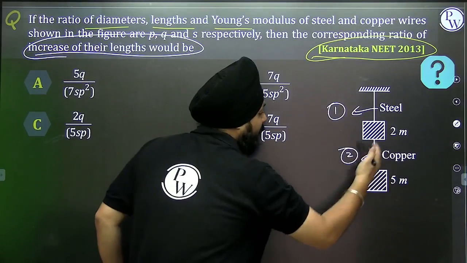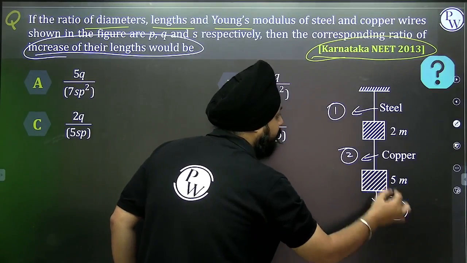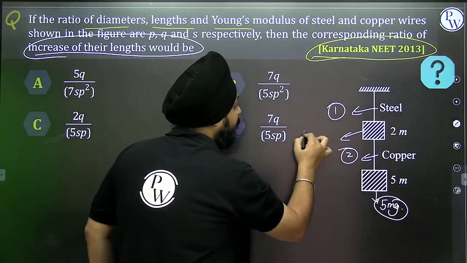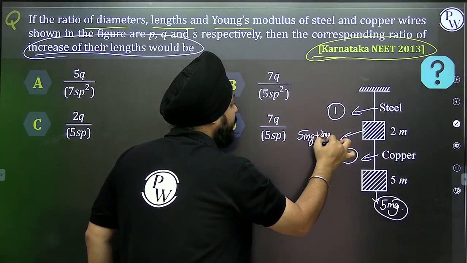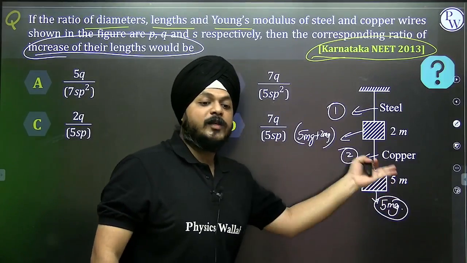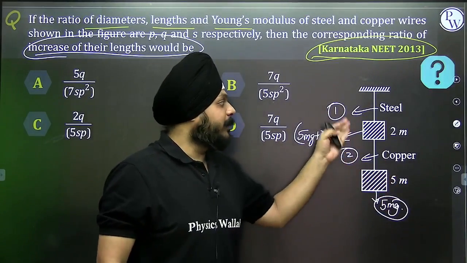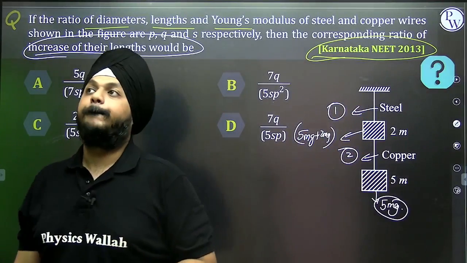For copper, the force is only 5 mg, but for steel, the two blocks are attached. It is 5 mg plus 2 mg, it is 7 mg. For copper, this 5m is only applying a load, but for steel, 5m and 2m both are applying the load.